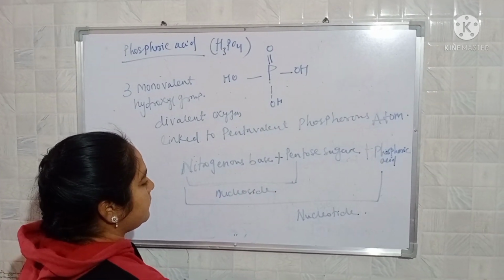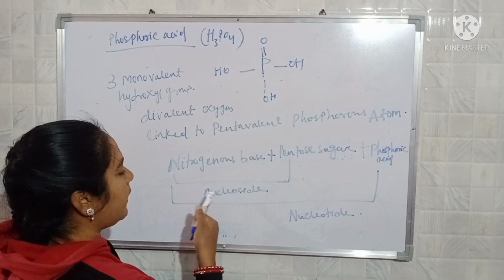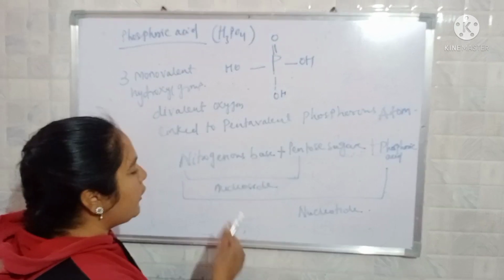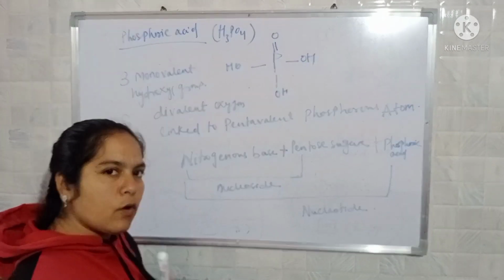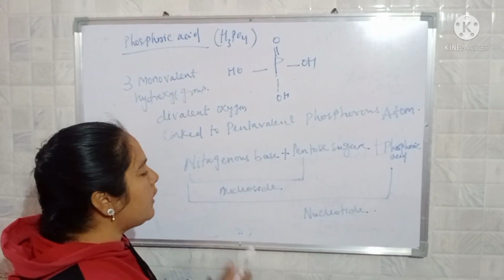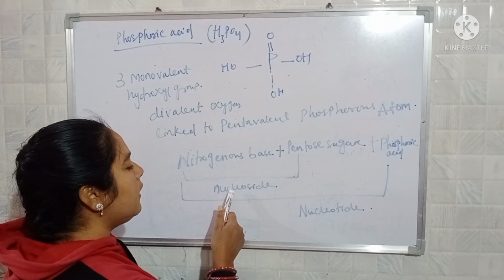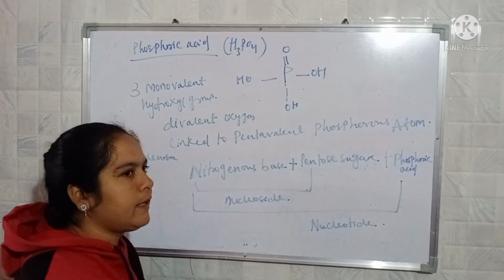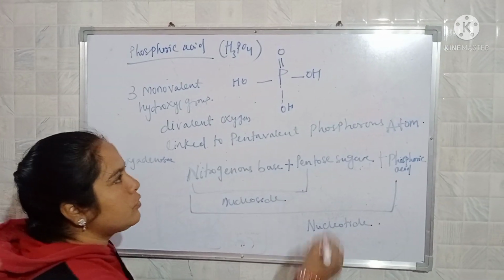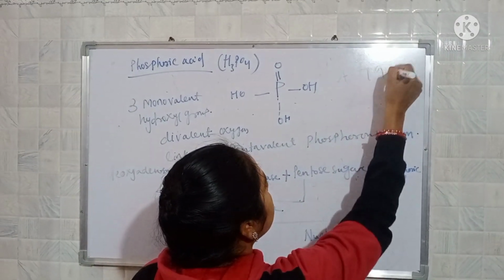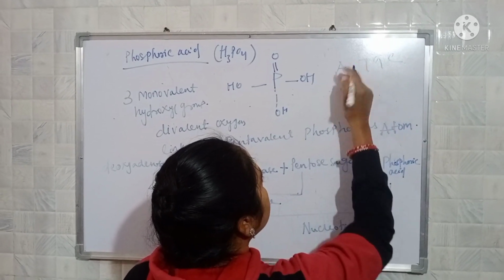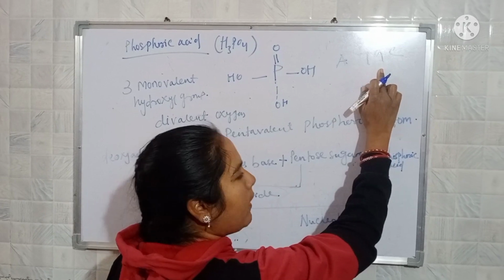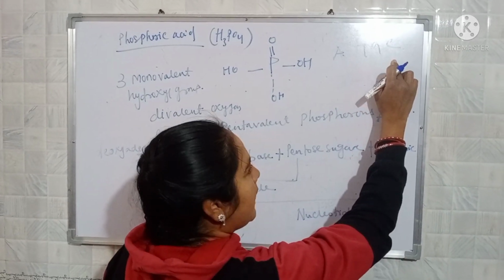The nucleoside containing ribose sugar is known as ribonucleoside, and the nucleoside containing deoxyribose sugar is known as deoxynucleoside. The nucleosides present in DNA are of 4 types, that is your A, T, G and C: deoxyadenosine, deoxythymidine, deoxyguanosine and deoxycytidine.